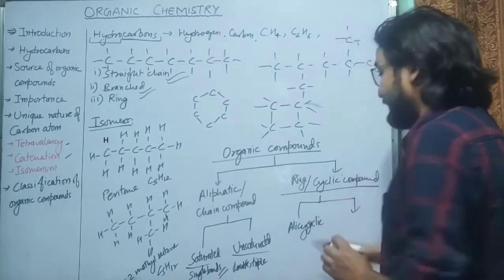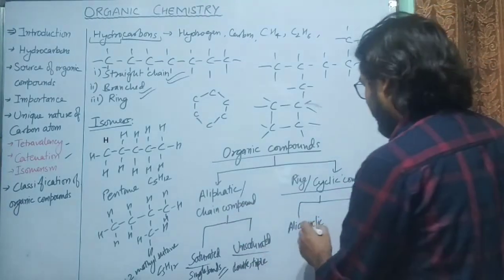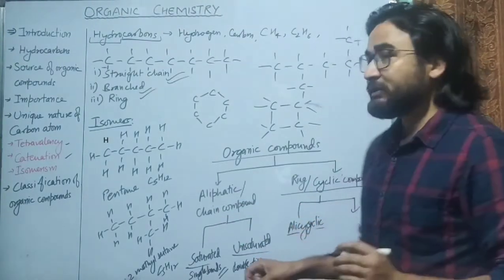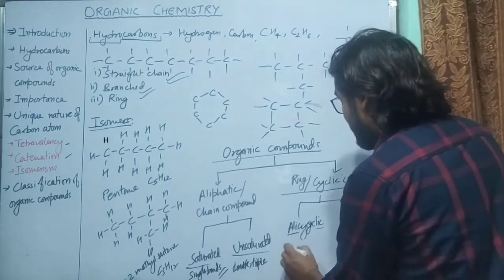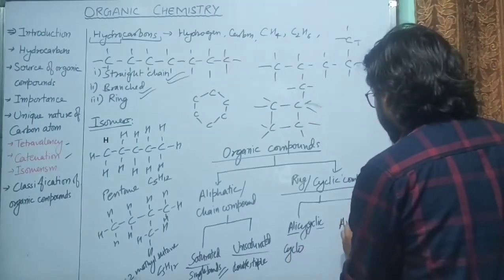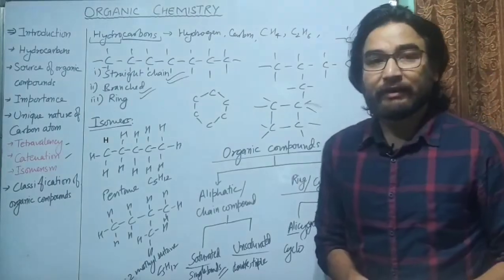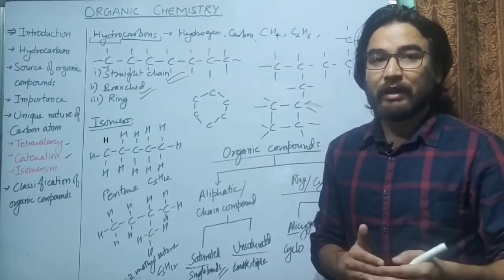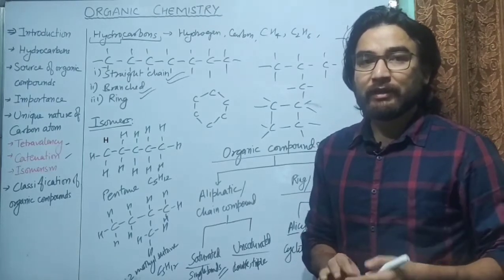So generally, alicyclic compounds resemble their chain compounds. Generally these start with the term cyclo. And then there are aromatic compounds. So what are aromatic compounds? Aromatic compounds are a different kind of compounds which consist of double bonds in a ring.